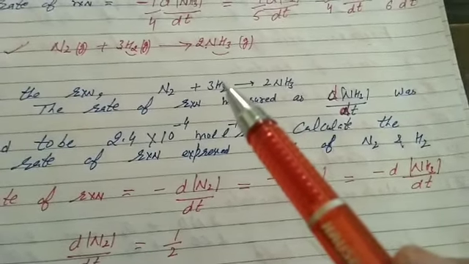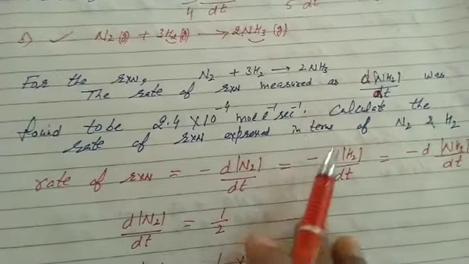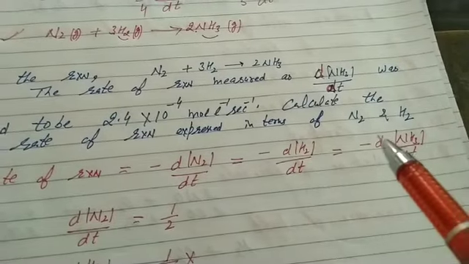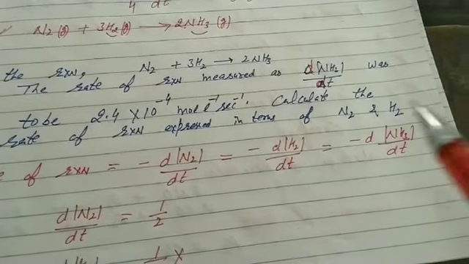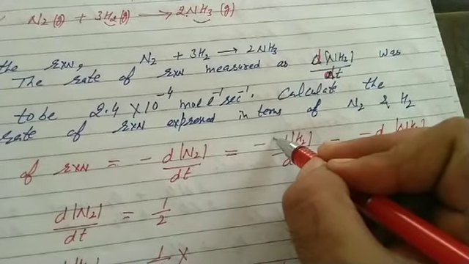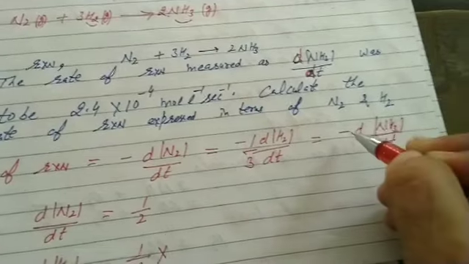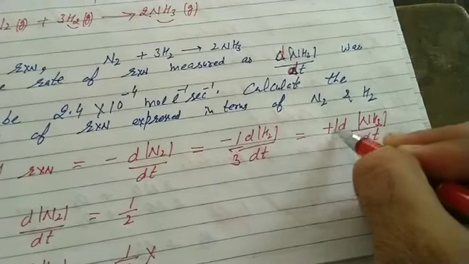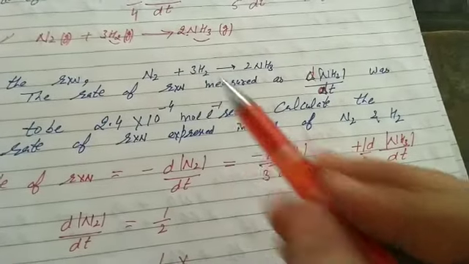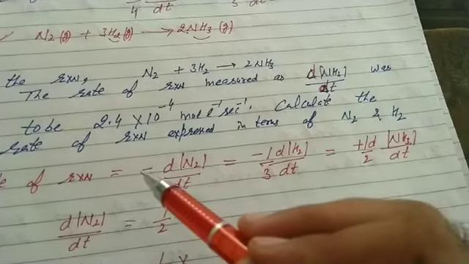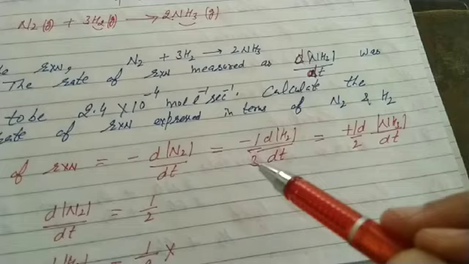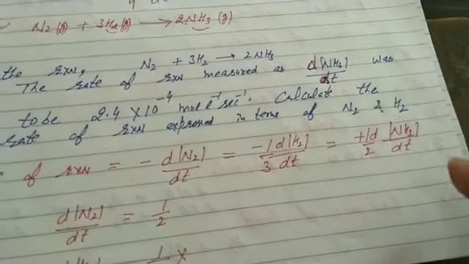Friends, whenever there is a question related to rate of reaction, at first express the rate of reaction. I hope you know how to express it: change in concentration of reactant or product with time, and reciprocals of coefficients are taken. Here for 3 moles, 1 by 3. For the product, plus sign, ammonia 1 by 2. Rate of reaction is: minus dN2 upon dt equals 1 by 3 minus dH2 upon dt, with their negative signs, equals 1 by 2 dNH3 upon dt. Reciprocals of coefficients are taken to get identical values of rate of reaction.